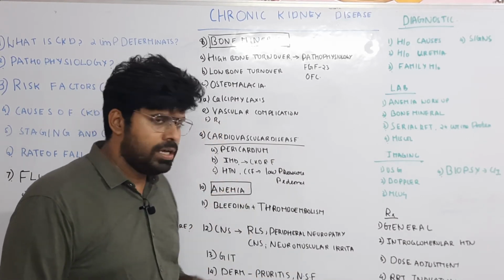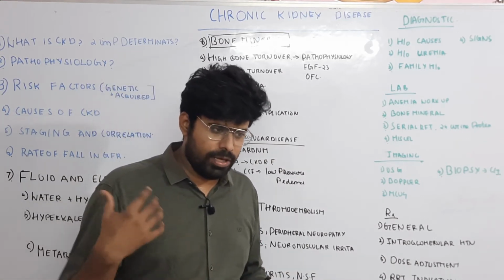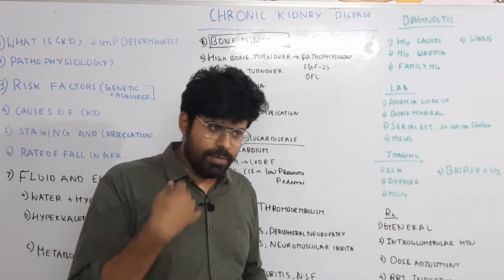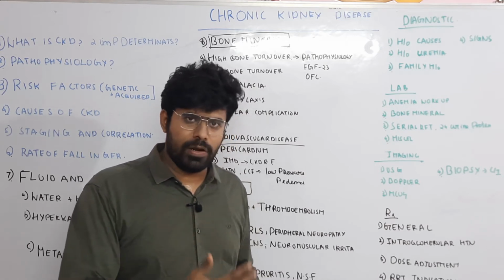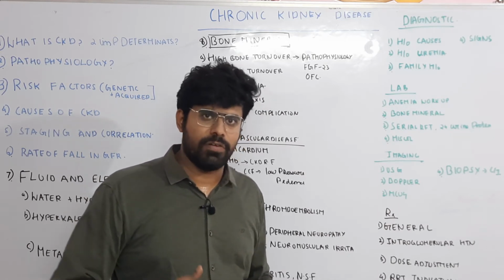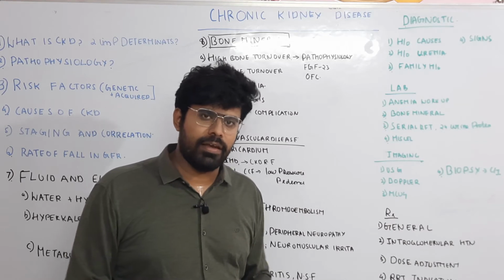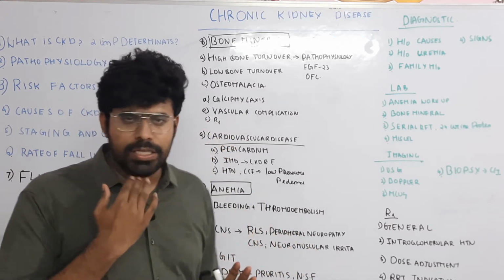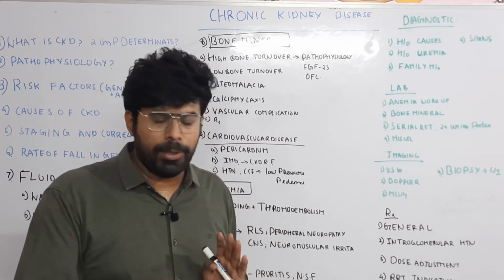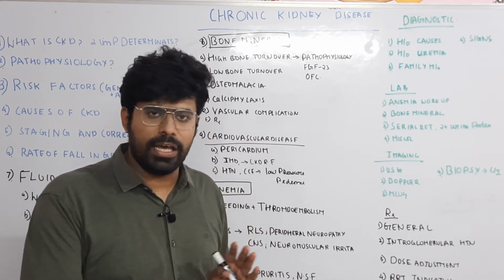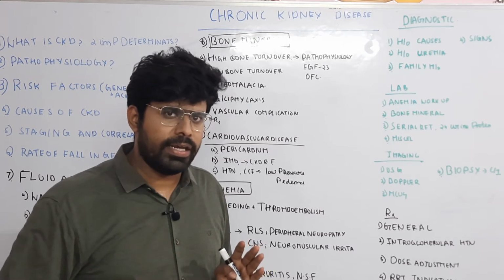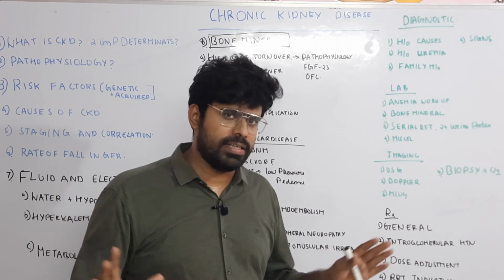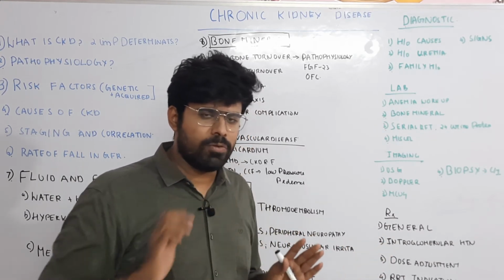So, hypertension. Hypertension can be both the cause as well as the effect of CKD. Hypertension can cause left ventricular hypertrophy, diastolic dysfunction of the heart, and acute LV failure. Everything can occur as a result of hypertension. Hypertension should be managed with a lower BP target, less than 140/90 or less than 130/80. It should not be 120/80; it should be 140/90 or 130/80, depending on the guidelines. Various guidelines give various values. It is better to be less than 140/90.